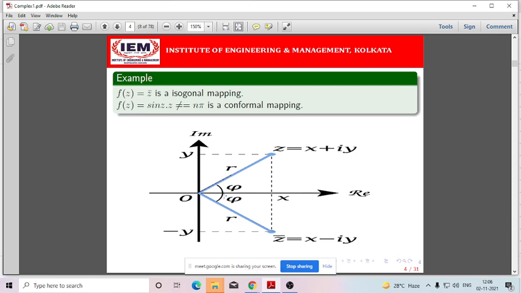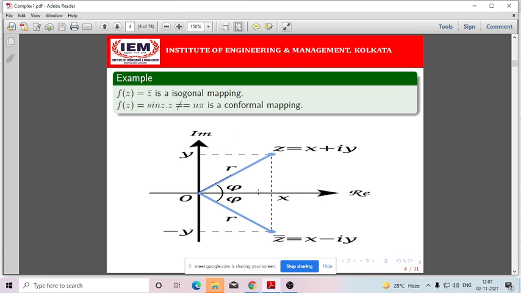Magnitude is the same here because the distance of z from the x-axis and the distance of z bar from the x-axis are both the same. So this angle will be the same. So if you consider z and z bar, the amplitude is the same. Is that clear or not?